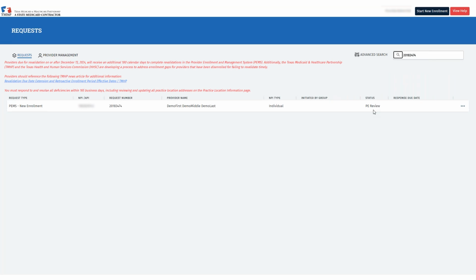However, if we require any deficiency corrections before TMHP can approve the request, you will see a status indicating pending provider response. Go back into the request by clicking the ellipses and selecting Open. After making the corrections, you will resubmit the request by going back to the Agreements tab and clicking Submit again. If you require any assistance with correcting any deficiencies, please feel free to reach out to TMHP.